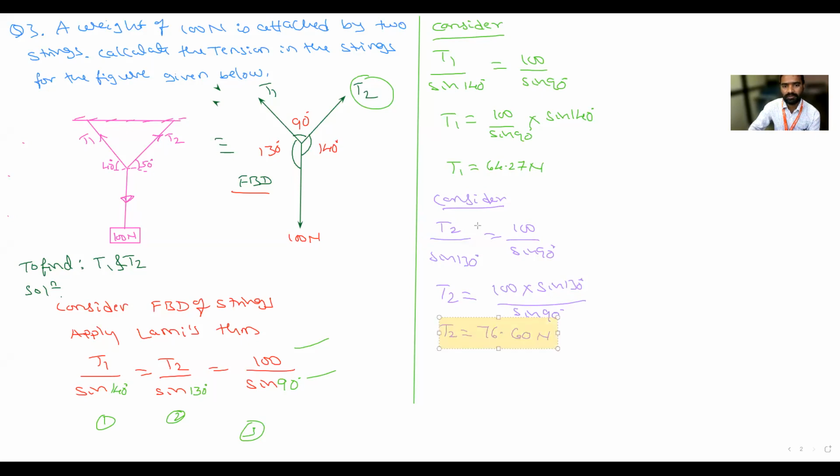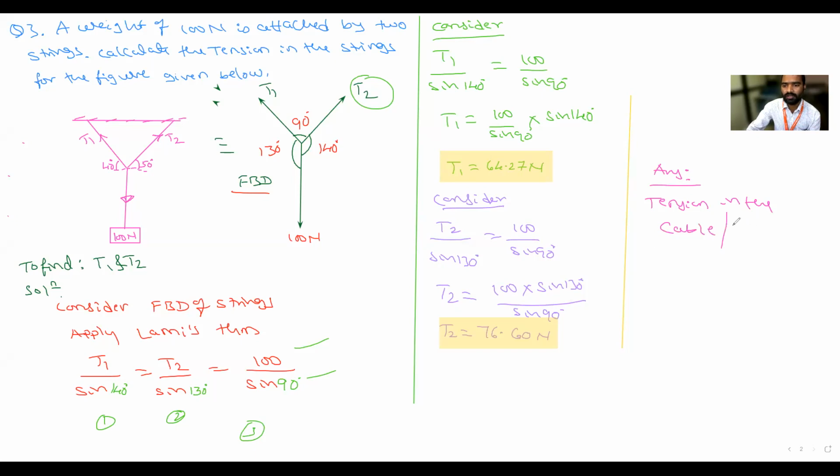This is T1 and T2. Is it clear, everyone? Is there any doubt? No, sir. So now you have to write the answers. The answers: tension in the cable or string.